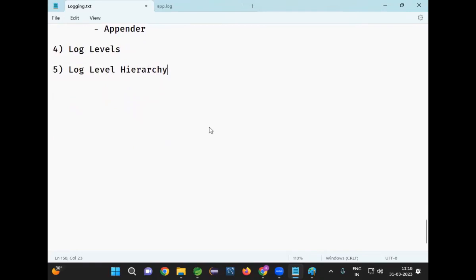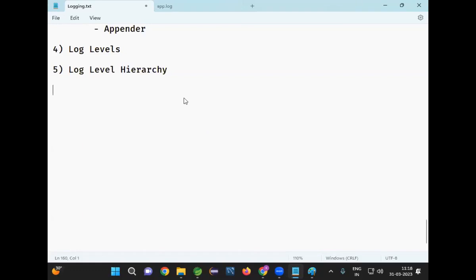Whatever the level you set, from that level it is going to take all the higher levels. If I set info, will warn be printed or not? If I set info, warn will be printed because warn comes after info, right? If I set info, it will print and warn also will print.